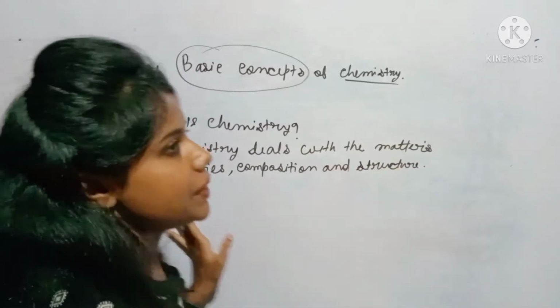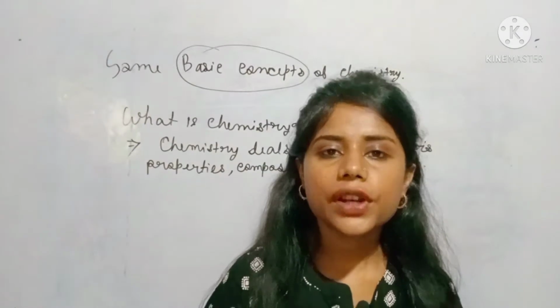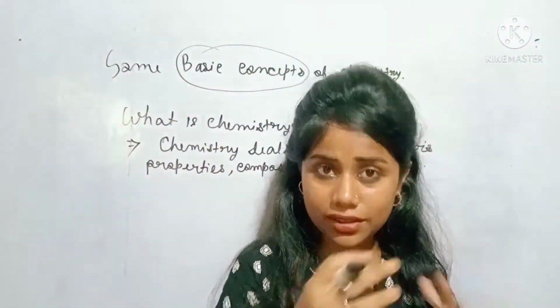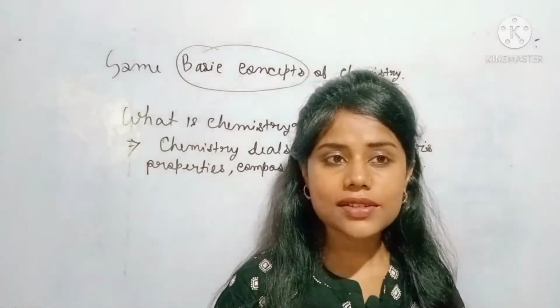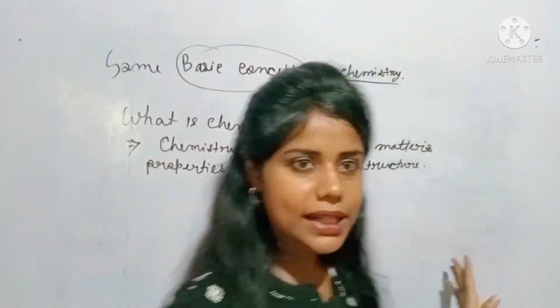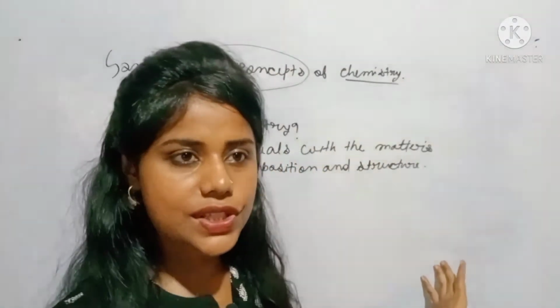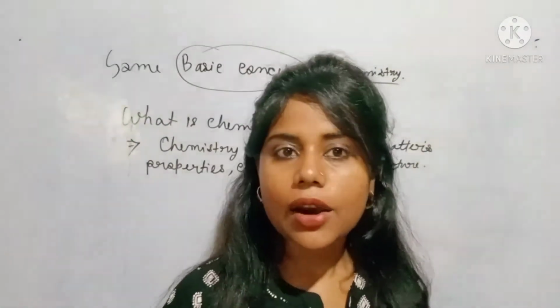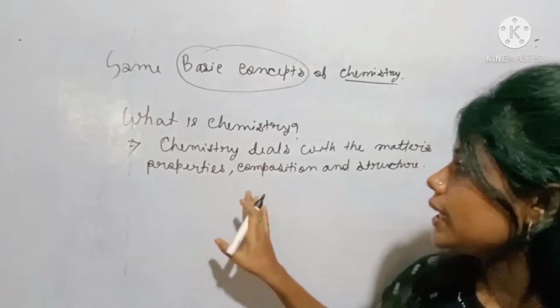That means in chemistry we are going to learn about matter, its properties, its structure, and its composition. Okay, so what is matter actually? Now we are going to learn what matter is.